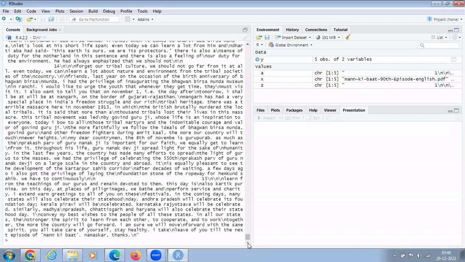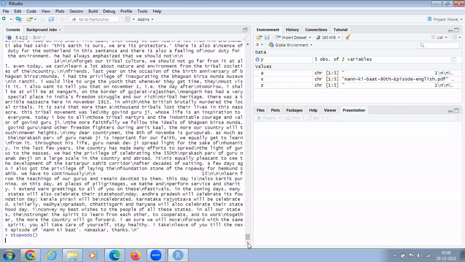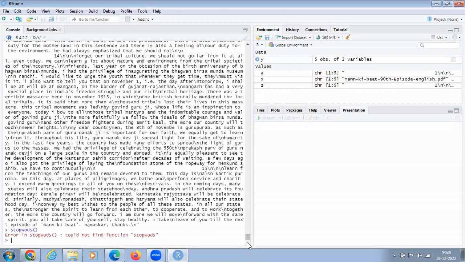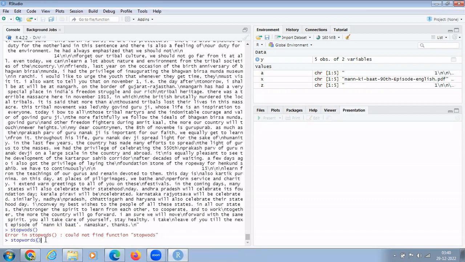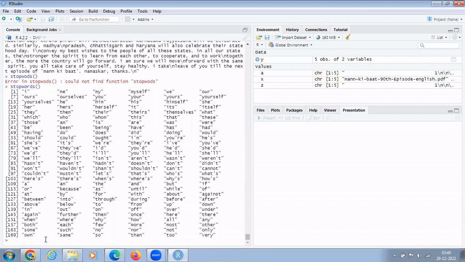Now, the next step is we have to remove the stop words. Stop words are very common words that we use, and they have nothing to do with our sentiments. You can see there is a list of stop words already in the library of R. Oh, sorry, I wrongly typed this. It's stopwords. So be particular while you are entering the command. Yeah, these are I, me, my, myself.